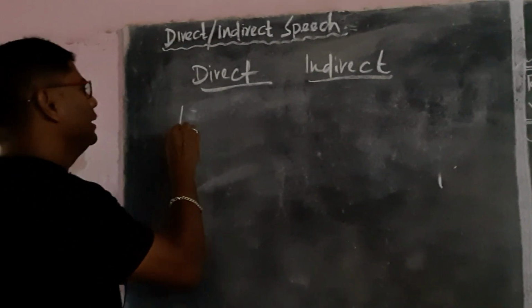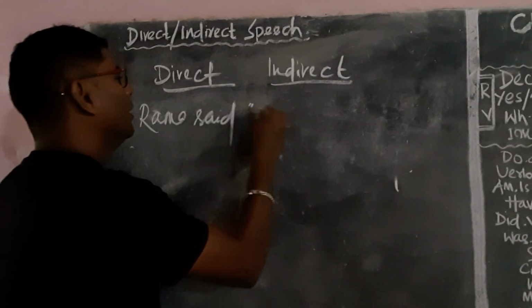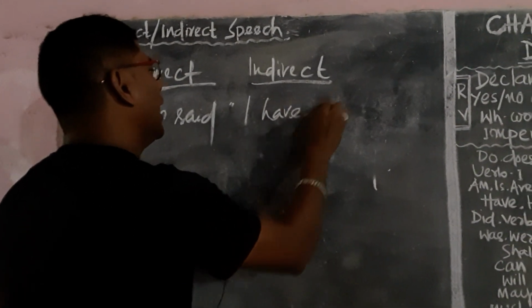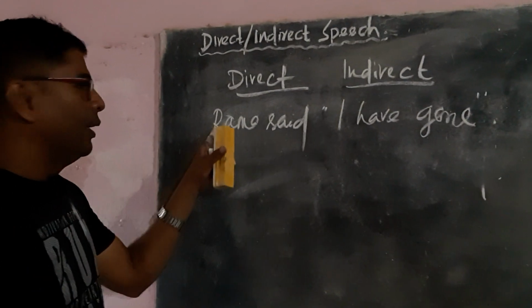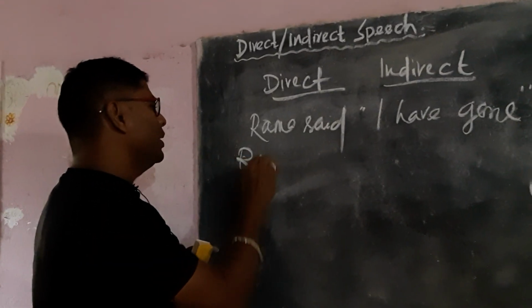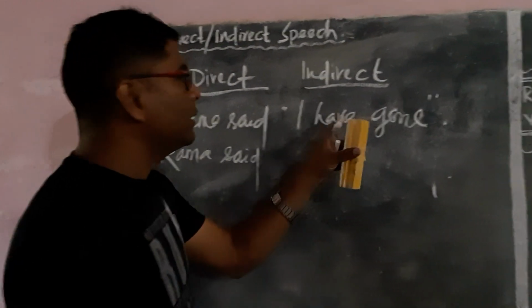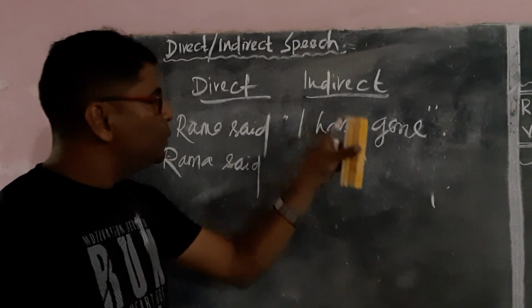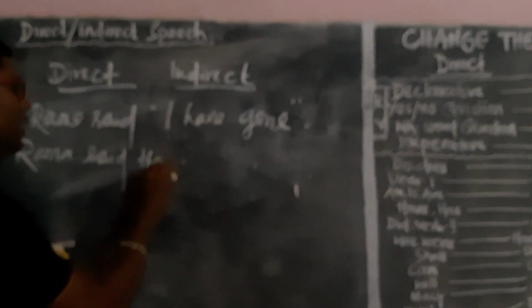Now, a similar example. Ramu said, I have gone. In indirect speech, Ramu said, conjunction, because the reported speech is declarative, I put that.